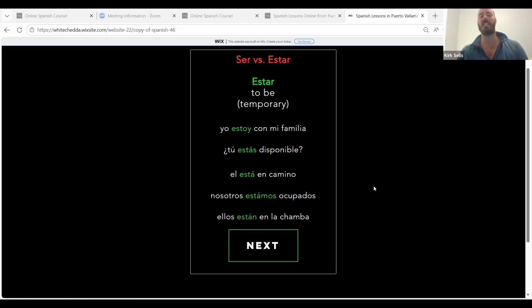Ellos están en la chamba. La chamba is very much a colloquial word that you might not find in the dictionary. It's like to represent your daily workflow or the mix. So it's like saying they are in the mix. They're in the middle of it, right? Yeah. So let's try that. Ellos están en la chamba. They're in the mix. They're in the middle of it today.